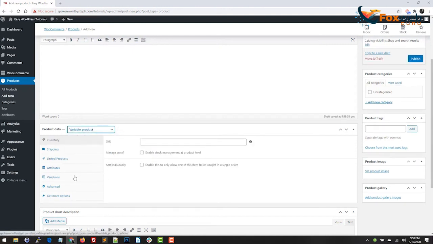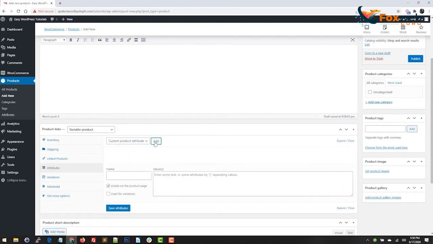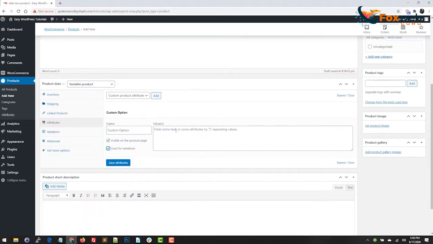And if I try to go to the variations tab now, it's going to say, nope, you have to go to attributes tab first. So I'm going to go to attributes, and if I have created global attributes already, they would already be listed in here, which they are not because we are going to create them. So from this drop down, I'm just going to click add because we're creating a custom product attribute. So we're just going to call this a custom option, and we want to use this for variation. So we're going to make sure that's checked off.